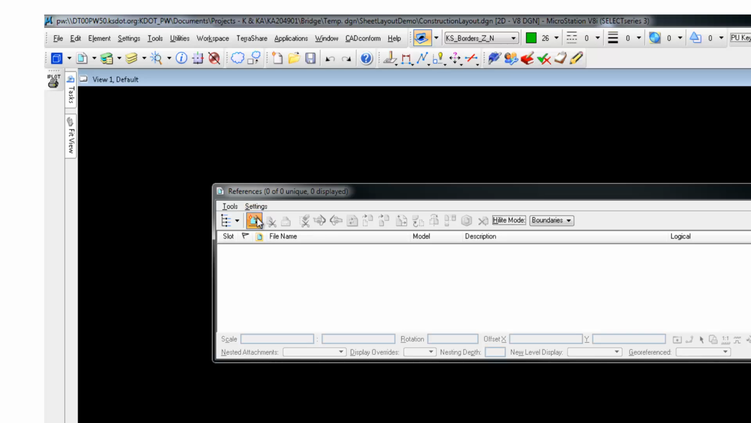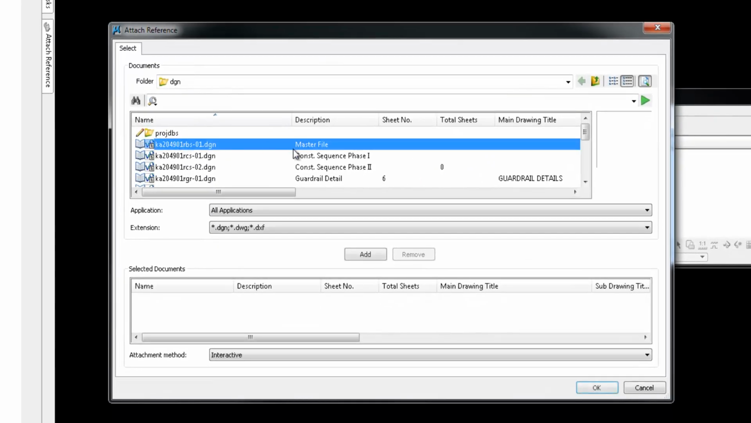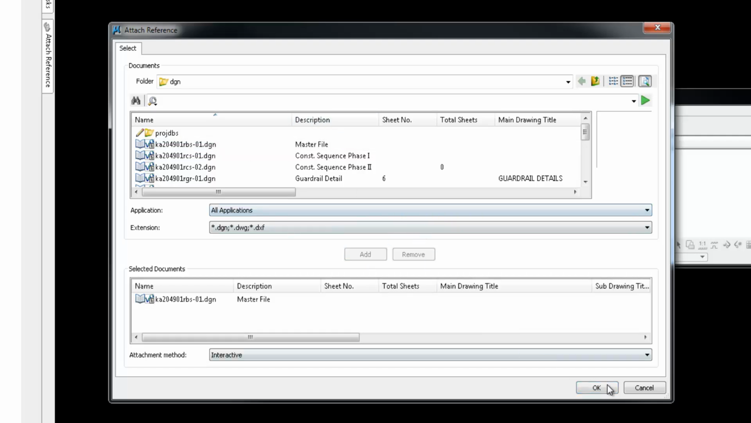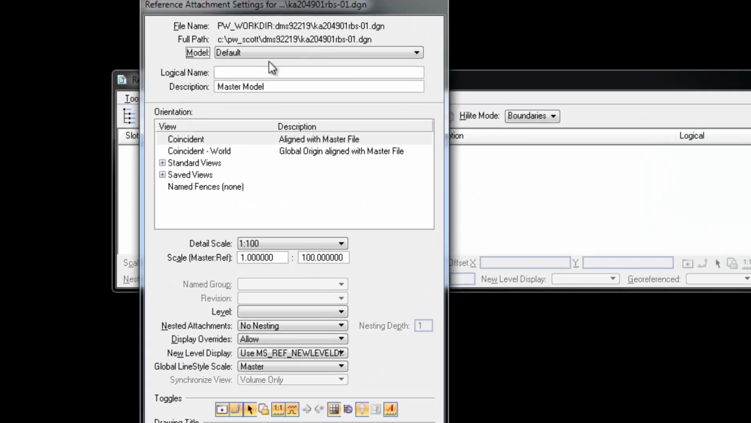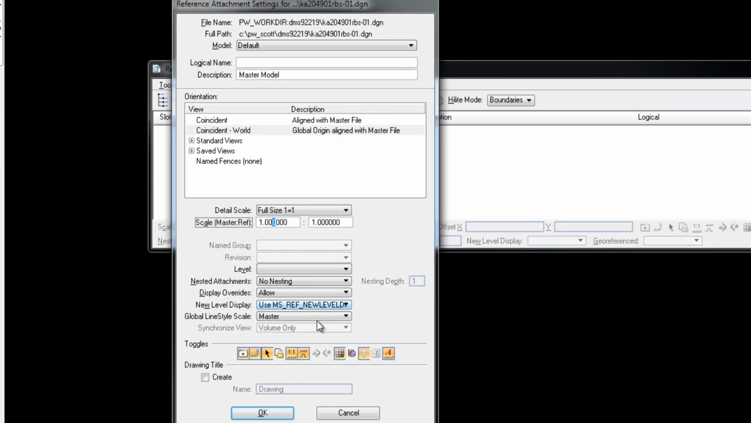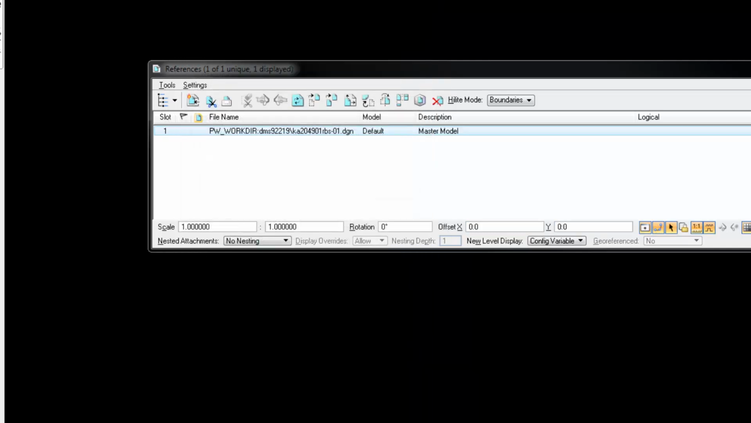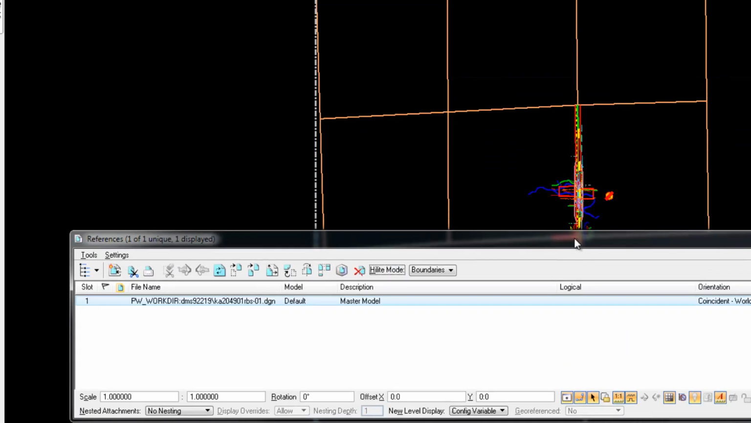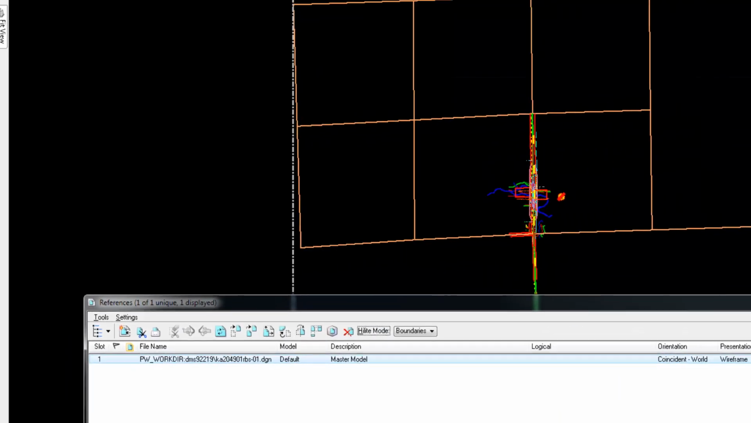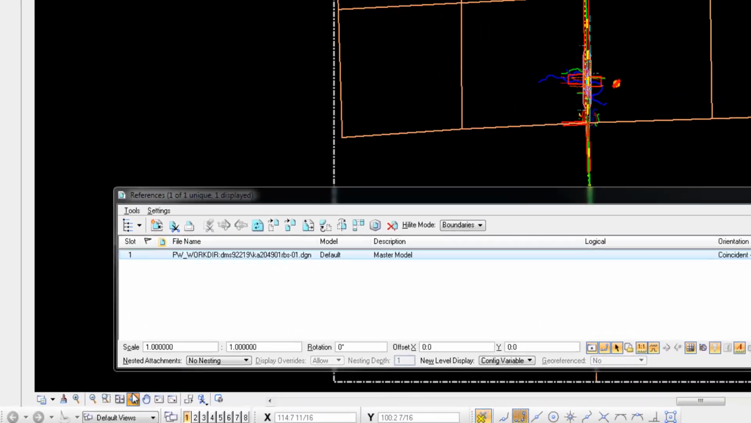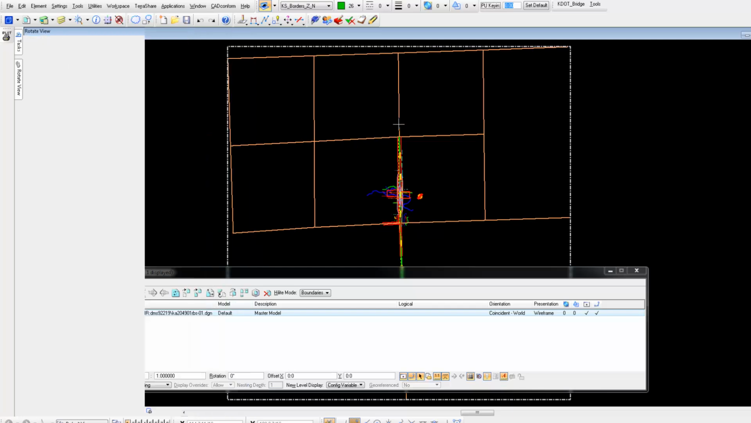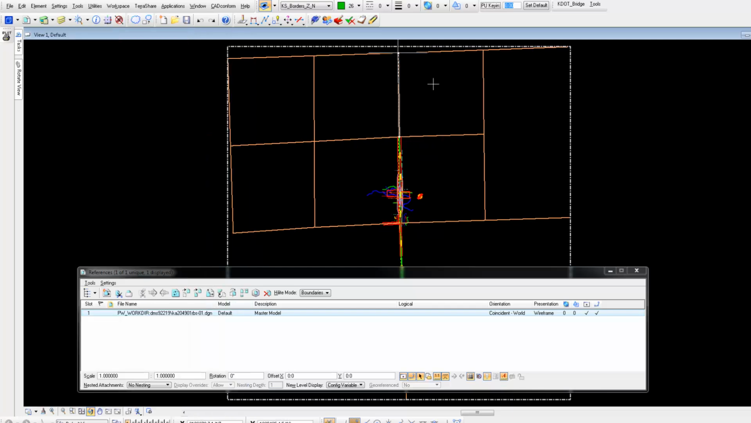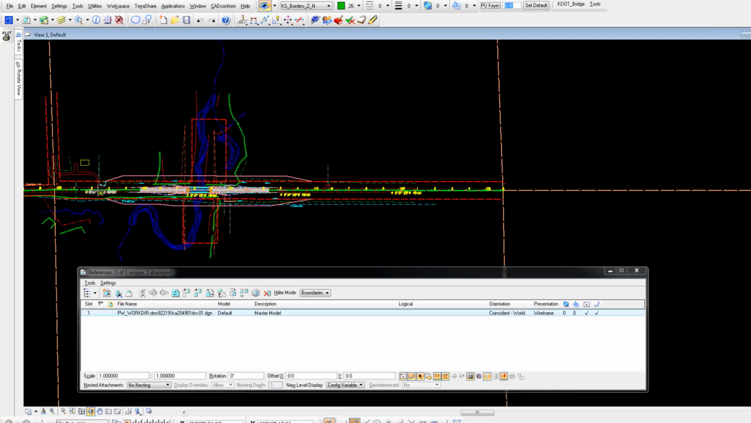Now we're going to reference in the base file. We want to make sure to coincident world and our master scale set 1:1. And say OK. To get our view to look normal for us, we're going to rotate the view 2 points. And now our alignment set in horizontal.